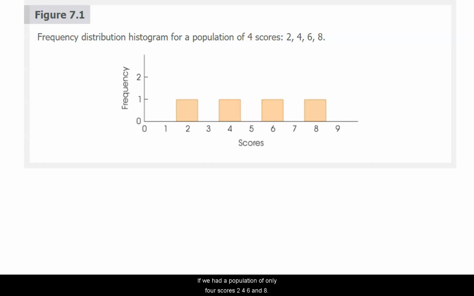Imagine if we had a population of only 4 scores: 2, 4, 6, and 8. You can tell by looking that the mean is 5. If I added 2 plus 4 plus 6 plus 8, gosh, what would I get there? 20 divided by 4, and again, surely it just leaps off the page that the mean is 5. But pretend that was our whole population.